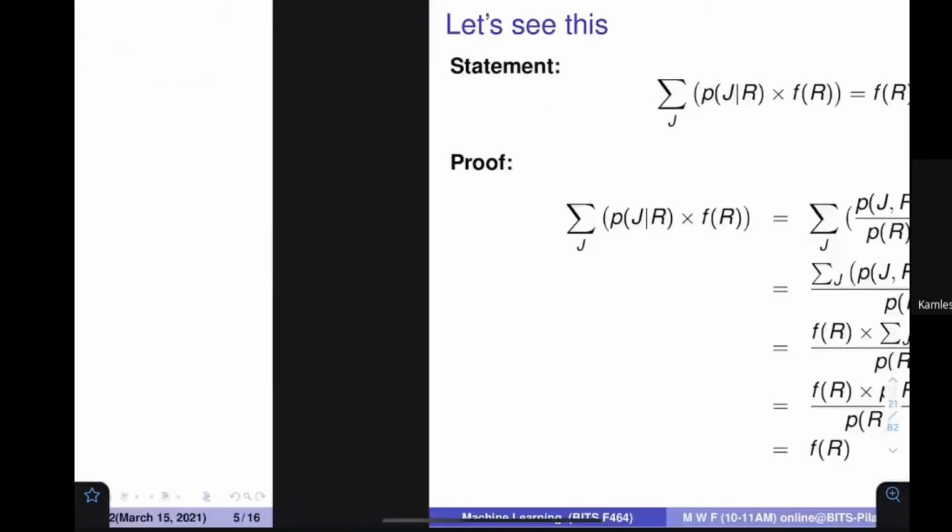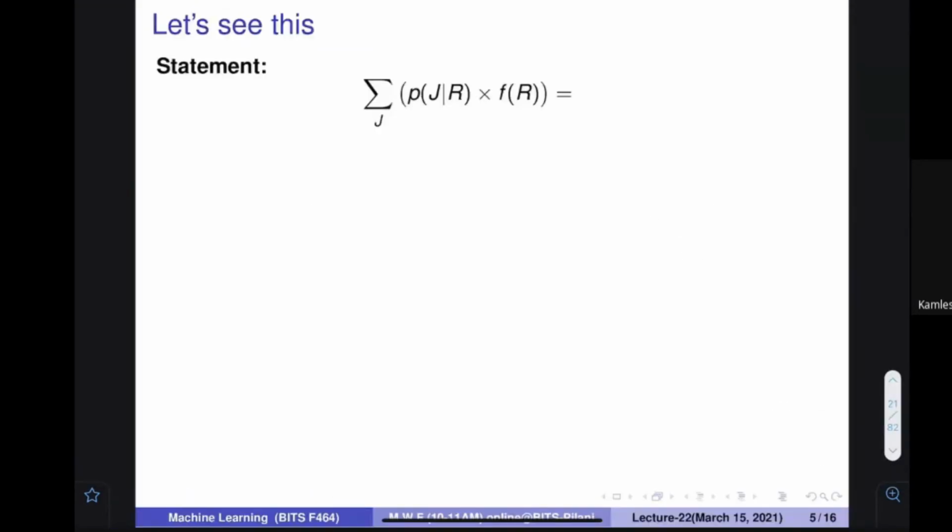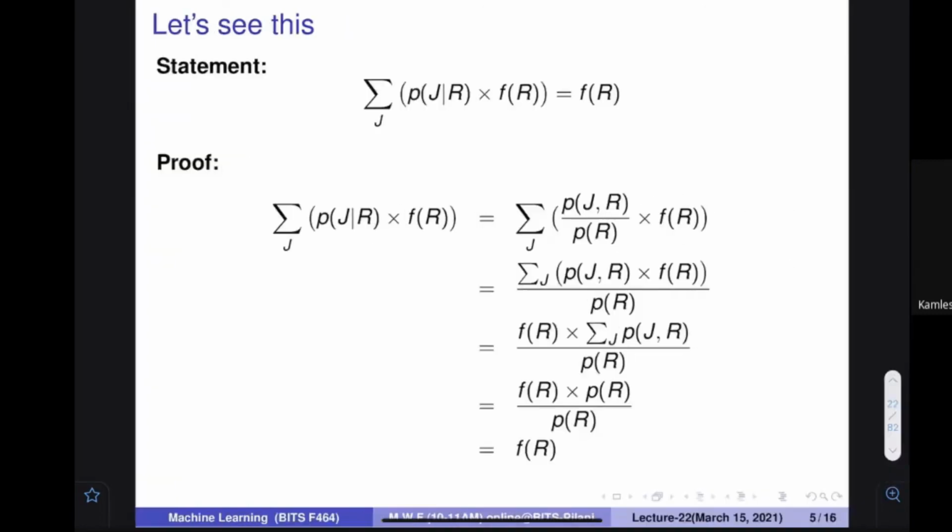Before going forward, the last mathematical thing that I wanted to discuss with you is a very interesting statement. Let's assume that you find the summation over some variable j for all its values of the probability of j given r, and there is some function of r written over here. Interestingly, this comes out to be only a function of r, because you have found the summation for all the values of j. So what is the proof? This is the quantity.